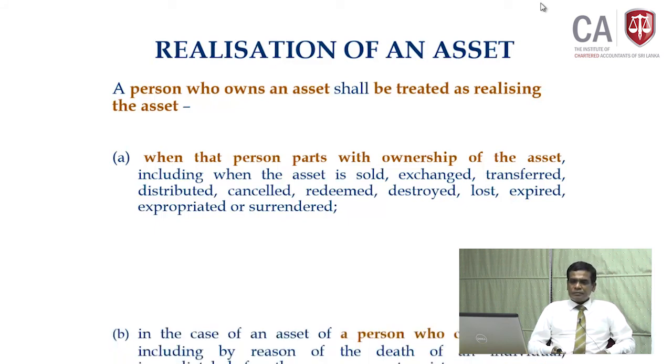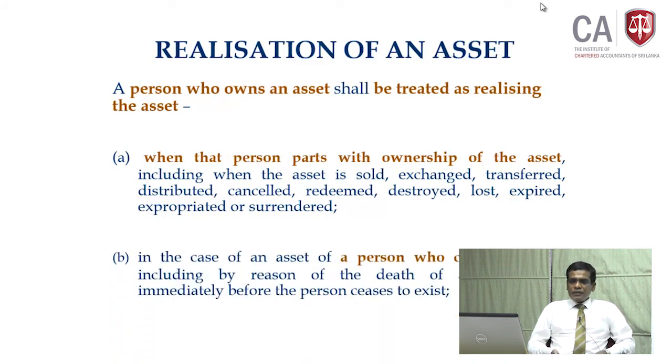B: in case of an asset of a person who ceases to exist, including the death of an individual, immediately before the person ceases to exist. In case of a company, maybe at the time of liquidation; in case of an individual, at the time of death.